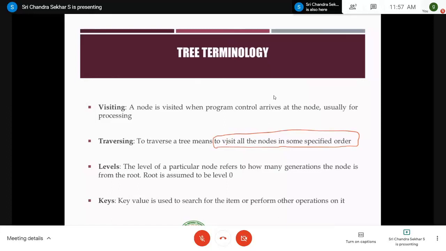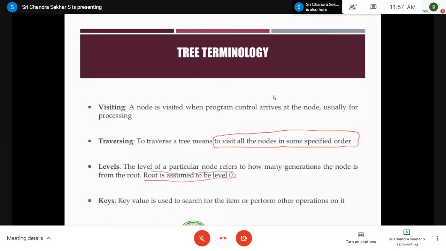Now coming to levels. As we discussed, the definition of a tree itself says that it's a nonlinear data structure where the nodes have some hierarchical relationship. Hierarchical means the nodes are present in levels. We represent everything in the form of levels, right? So the level of a particular node refers to how many generations the node is from the root. Remember that root is assumed to be at level 0.